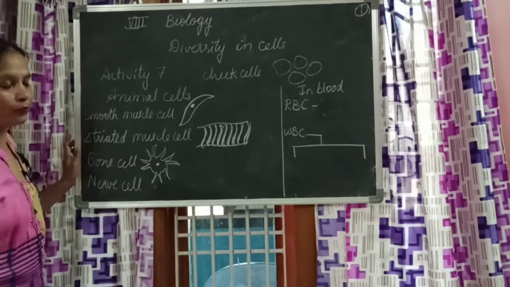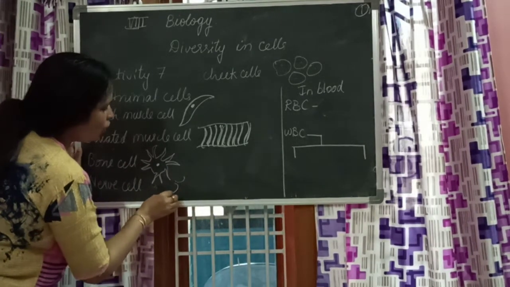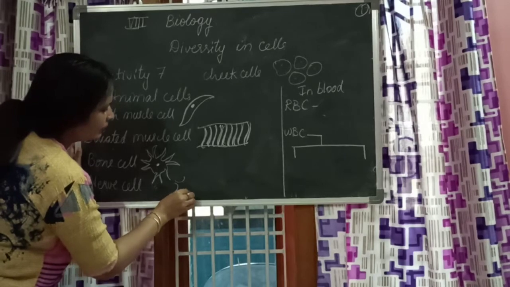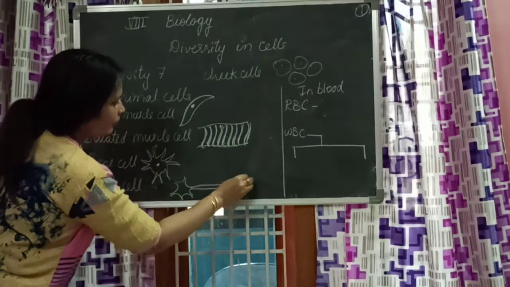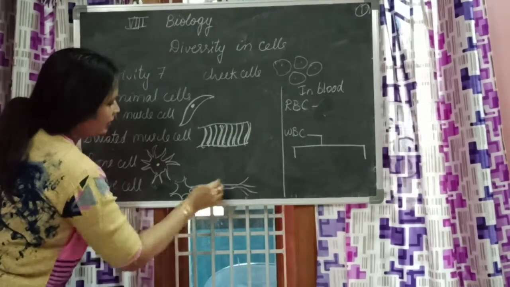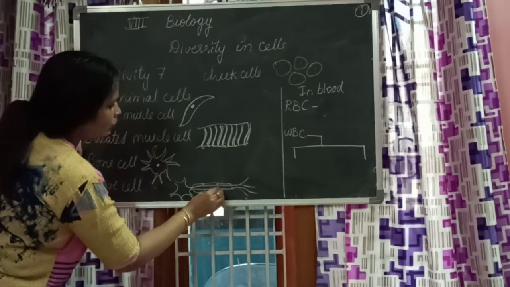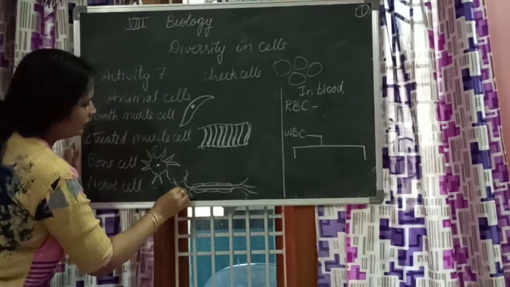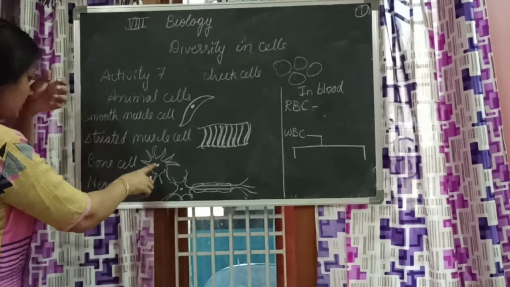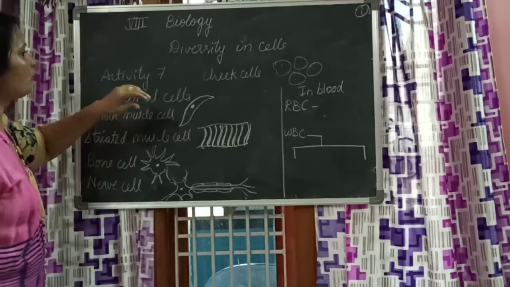Bone cell is star shaped. How is nerve cell? Nerve cell is long, fiber like, with axon present or axon absent. This is nerve cell, this is bone cell. Star shaped, fiber shaped, striated muscle, smooth muscle.